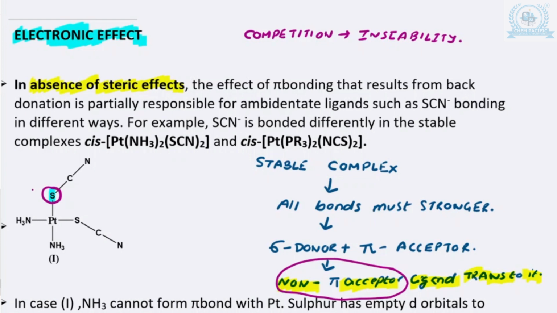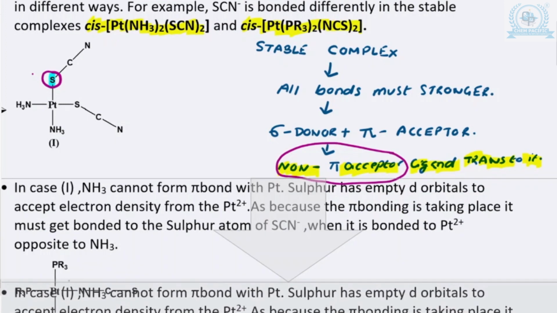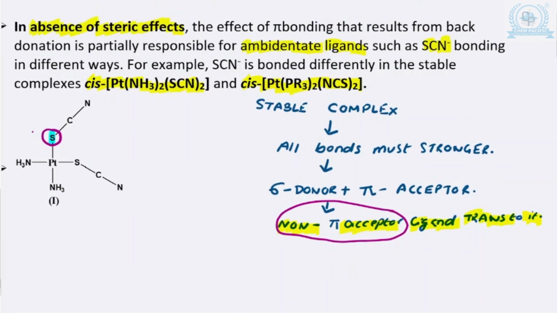In order to explain this in detail, I have taken two examples. I have taken two stable complexes, this as well as this, and in both of them I am considering one ambidentate ligand, SCN minus, where the sulfur and nitrogen can act as a donor. But here we must take two things into consideration. What is the nature of the sulfur atom?